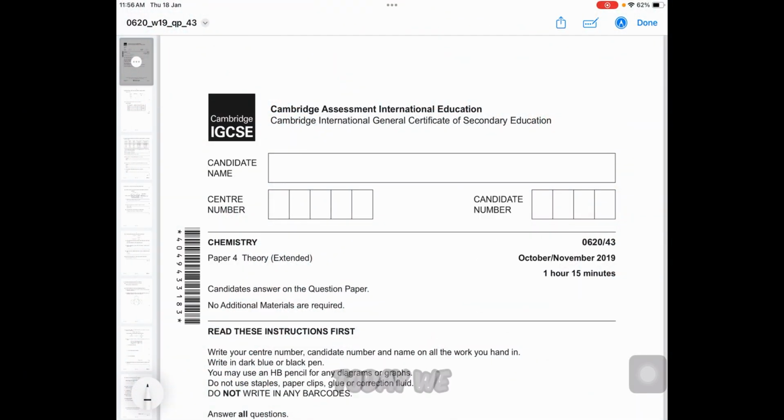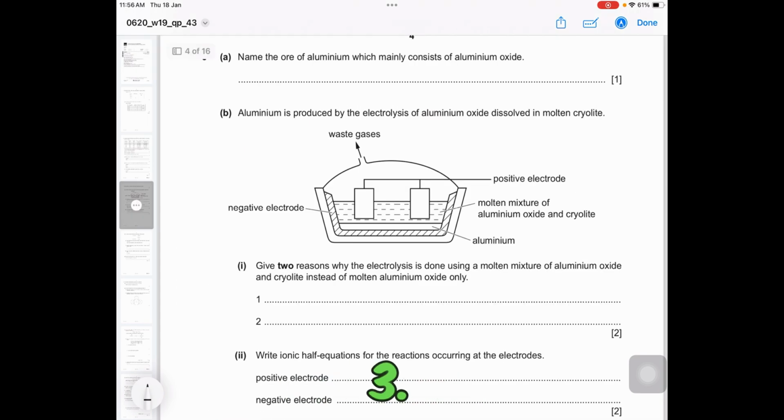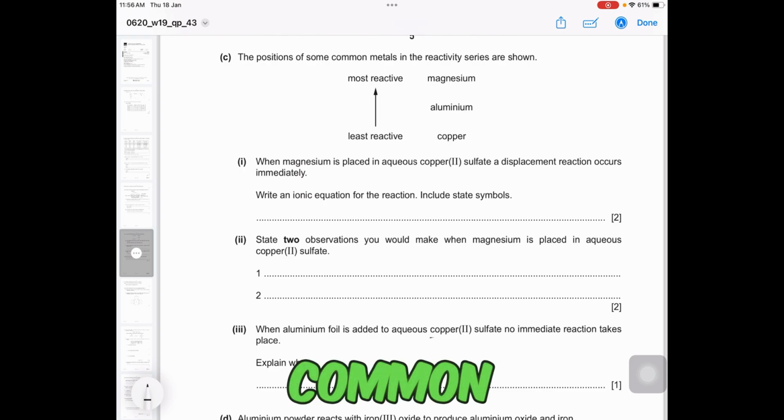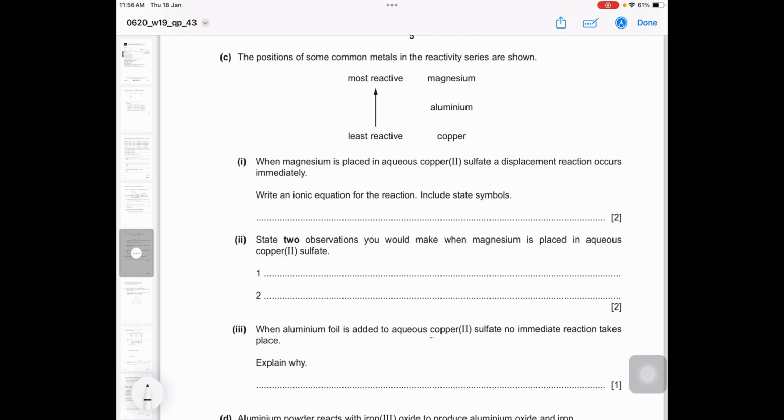Dear students, today we will look into Chemistry Paper 4, October-November 2019, Paper 4-3. Question 3. 3C here. The positions of some common metals in the reactivity series are shown here. So we can see here magnesium, aluminium and copper.